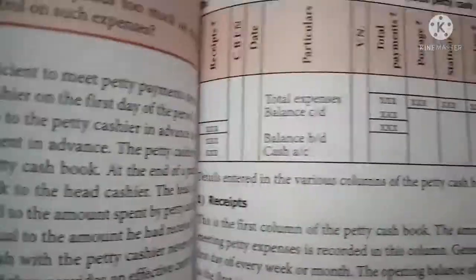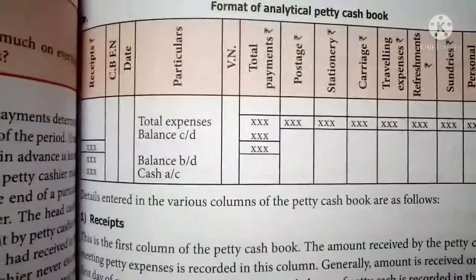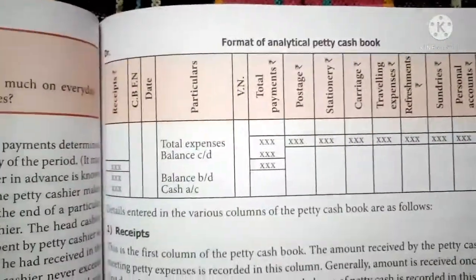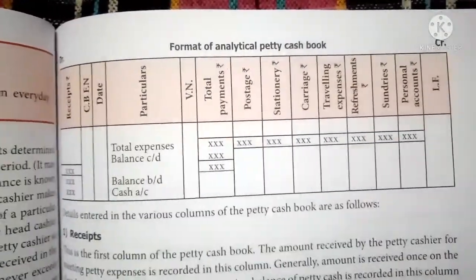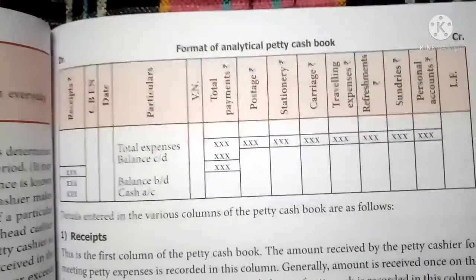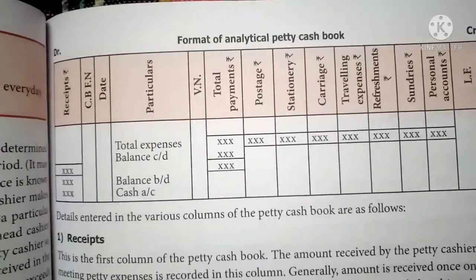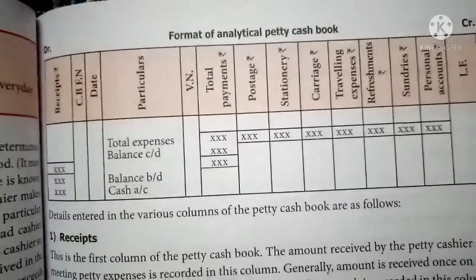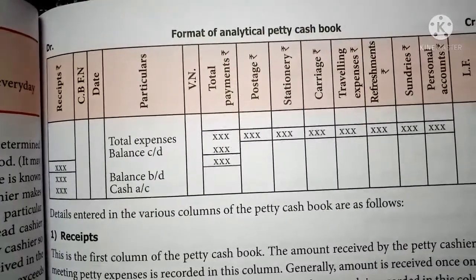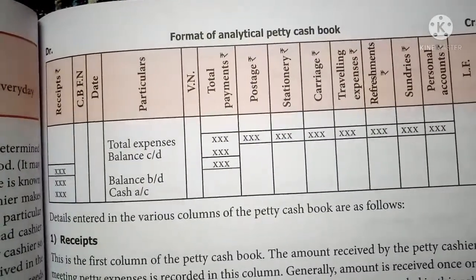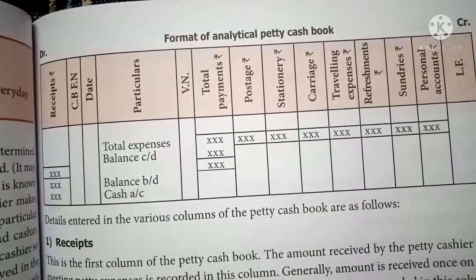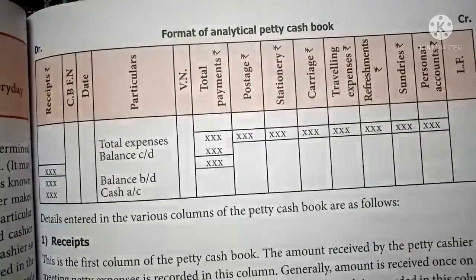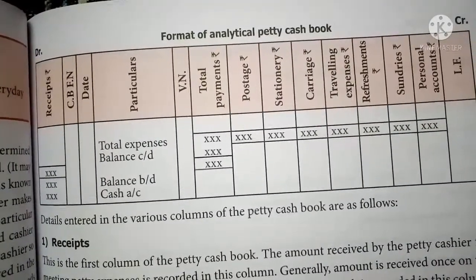It is a specimen, the format of an analytical petty cash book. On the debit side, only the receipt column should be maintained, and then the cash book folio number, CBFN. Date is the common column for both debit side and credit side, and particulars is also a common column.